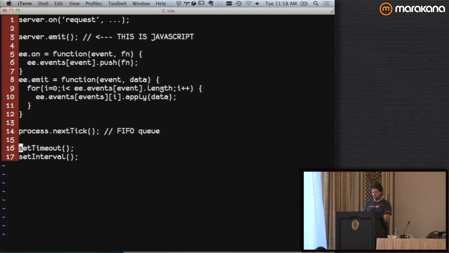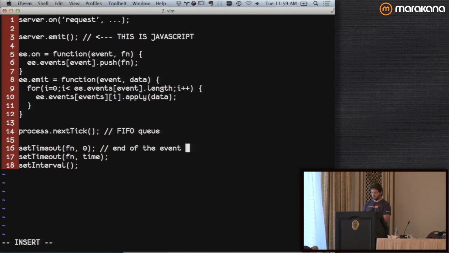And then these guys are kind of interesting. If I do setTimeout fn 0, and then setTimeout fn with a time value, these go to the end of the event loop.